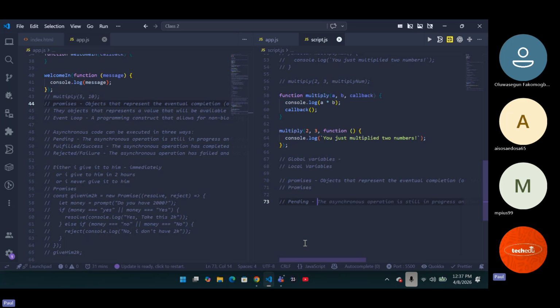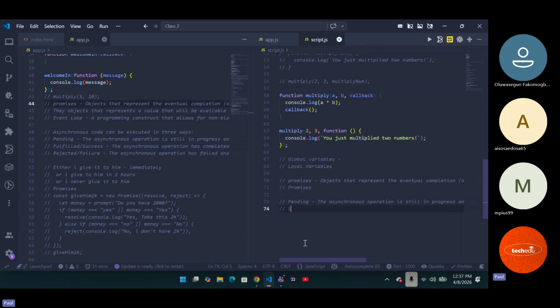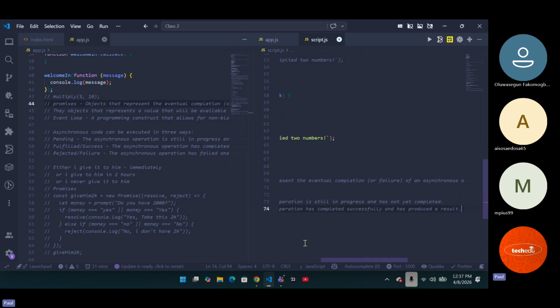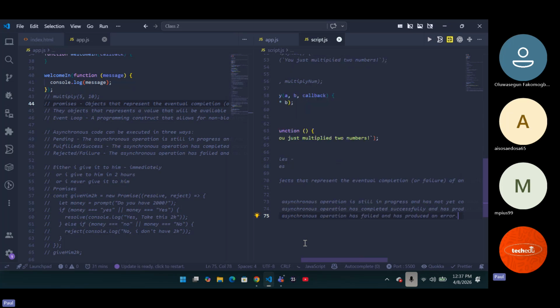That's what the asynchronous program is still in progress and has not yet been completed. The second is success, or fulfilled. Let's just use success. That means the operation has completed successfully and has produced a result. Then the third is failure. This failure means the asynchronous operation has failed and has produced an error.